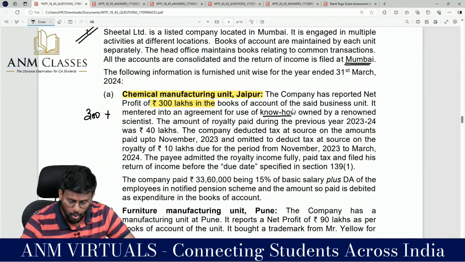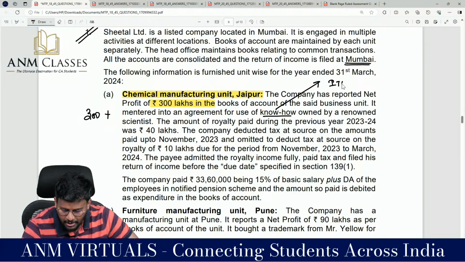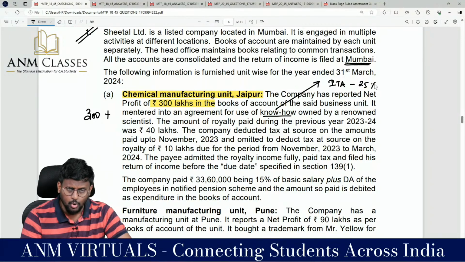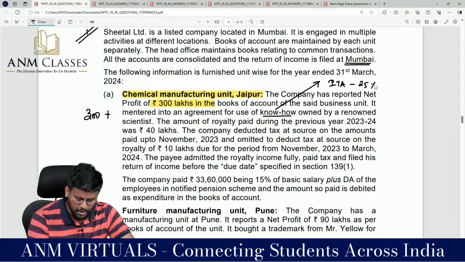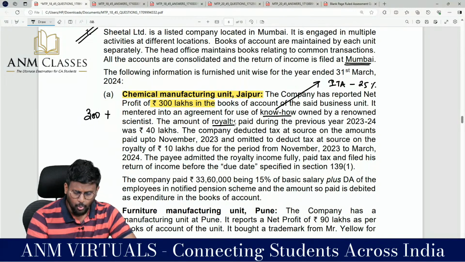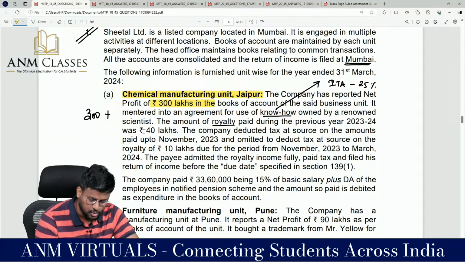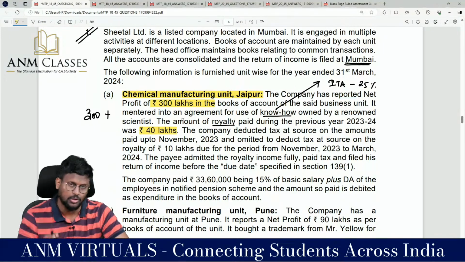We know that know-how is an intangible asset entitled for 25%, but this is not owned by the company. They are paying royalty. Amount of royalty paid during the previous year 23-24 was total 40 lakhs. Total 40 lakhs they have debited to P&L account.